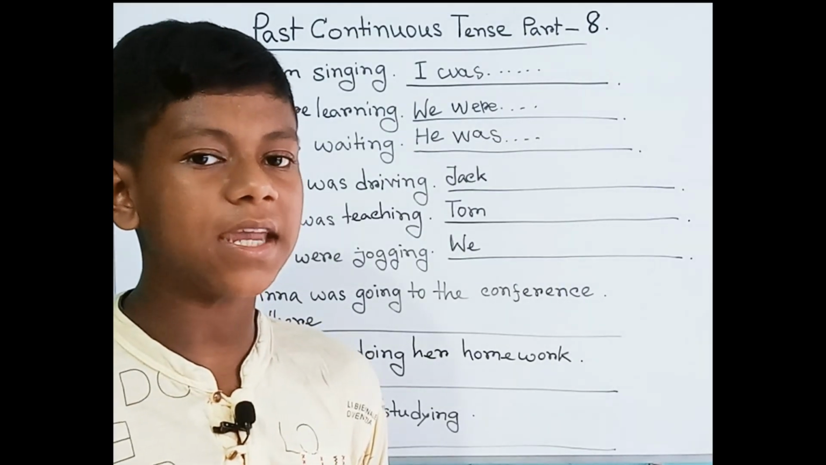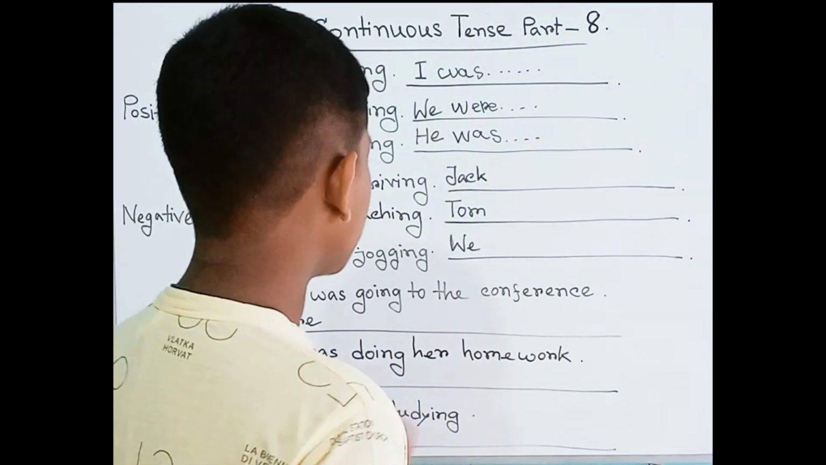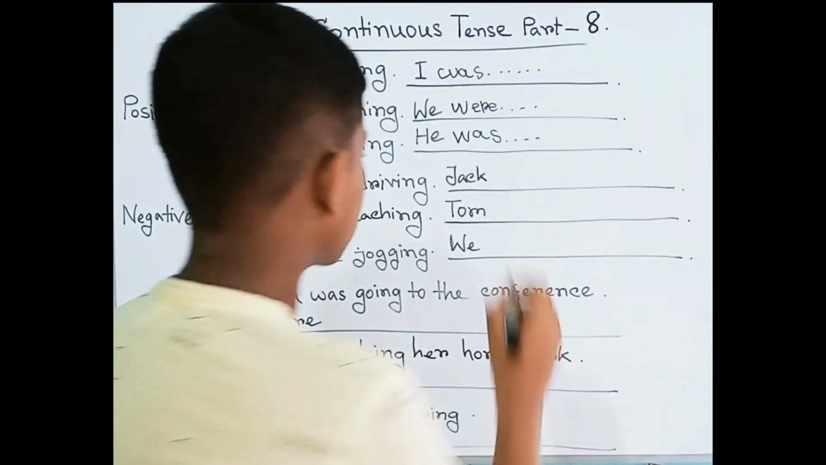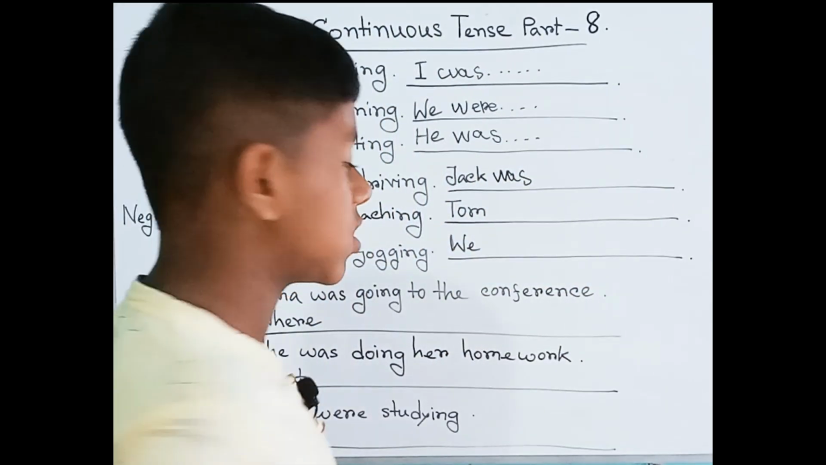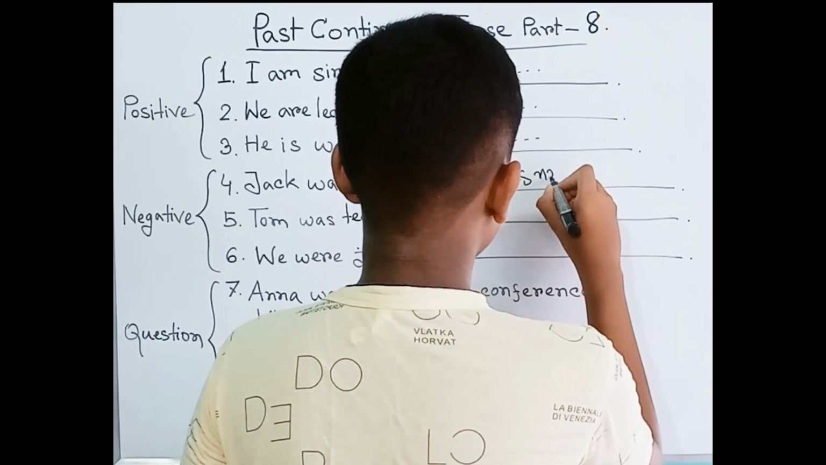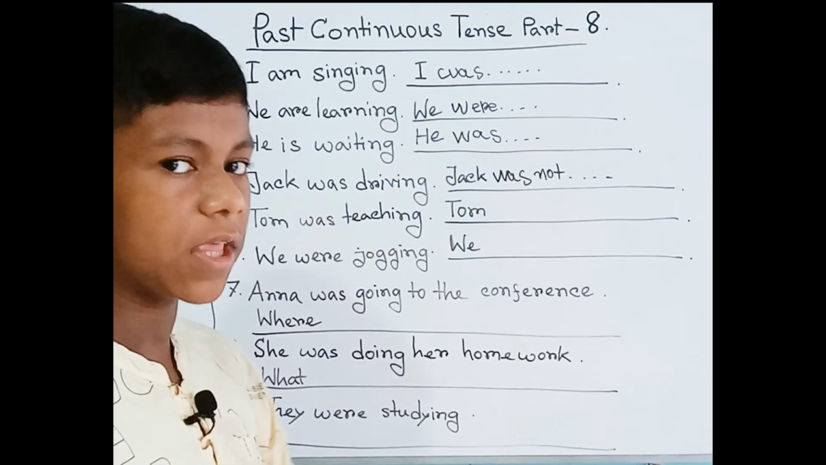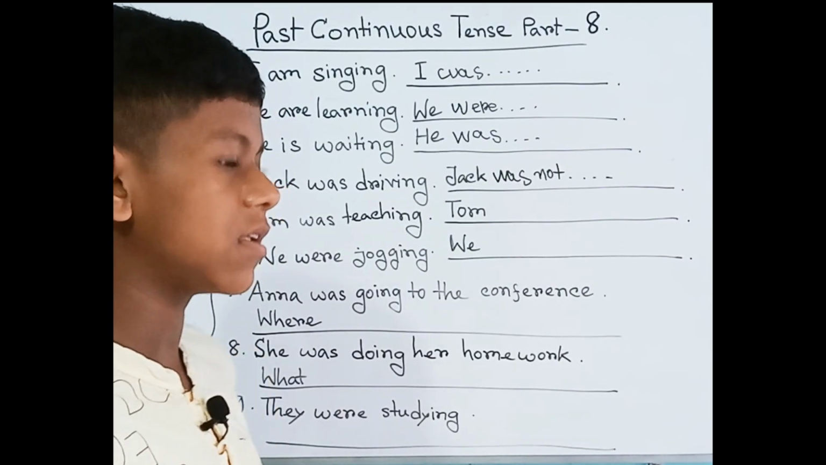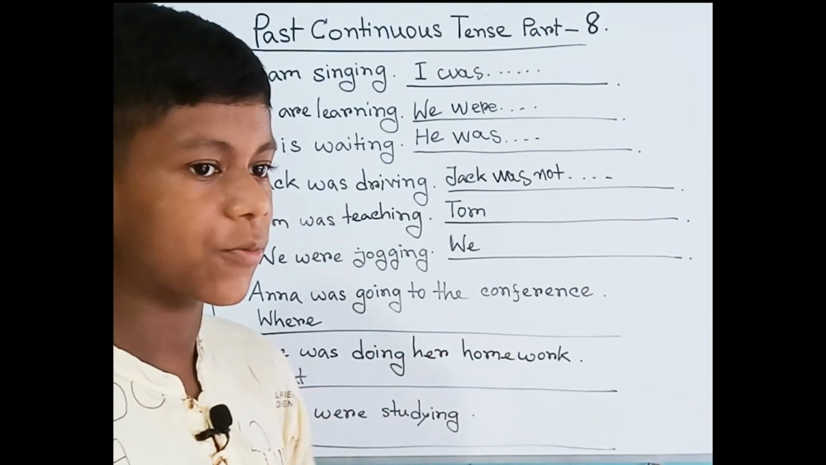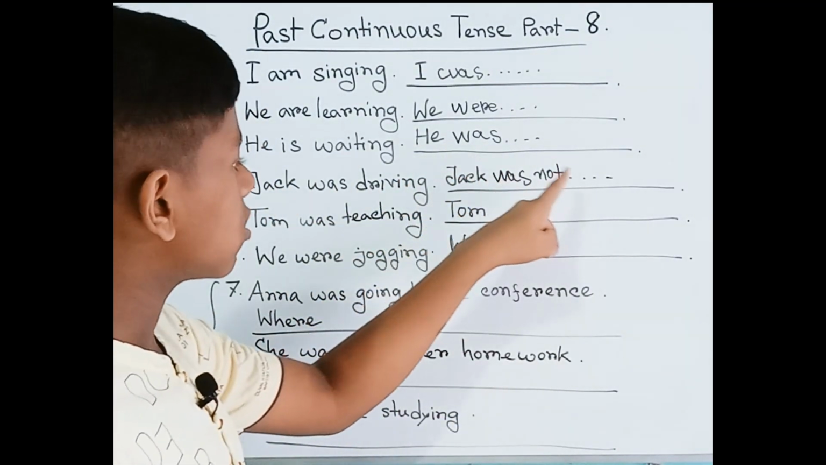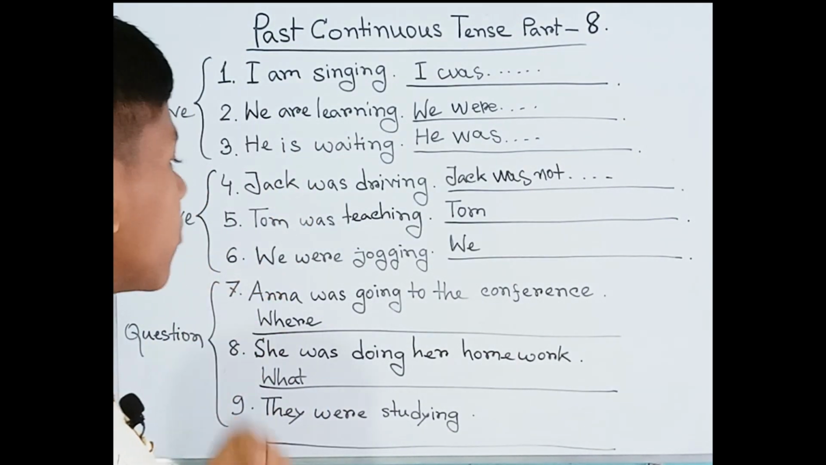How can we make it into the negative? What do we need to do? Yes, Jack was. Then we have to put the not. Jack was not driving. Then you can put the extension. The extension can be anything, it can be the verb, or another sentence after the verb. So, Jack was not driving. It's in the negative sentence.